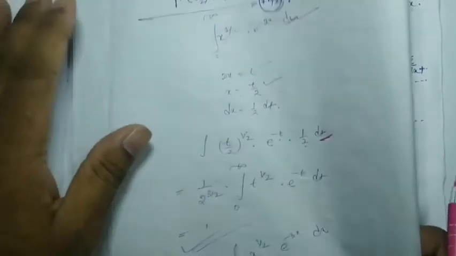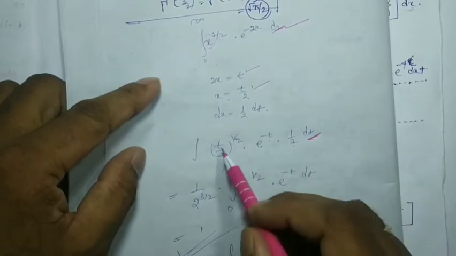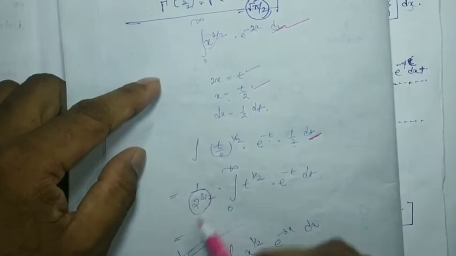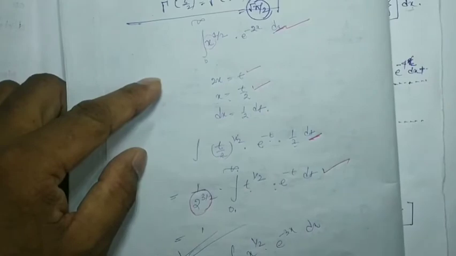So here we found 1 by 2 to the power 1 by 2, and 1 by 2 to the power 1, so 1 by 2 to the power 3 by 2. So 0 to infinity t to the power 1 by 2 e to the power minus t dt, right.